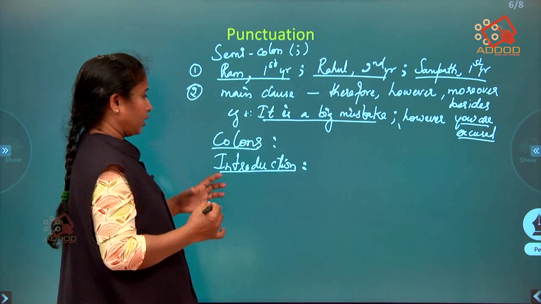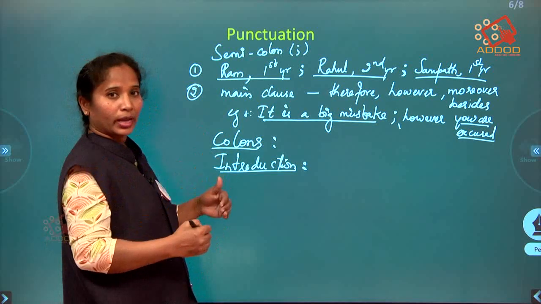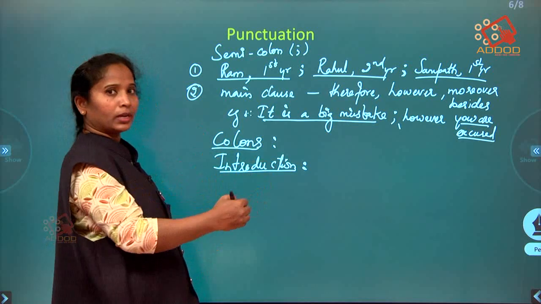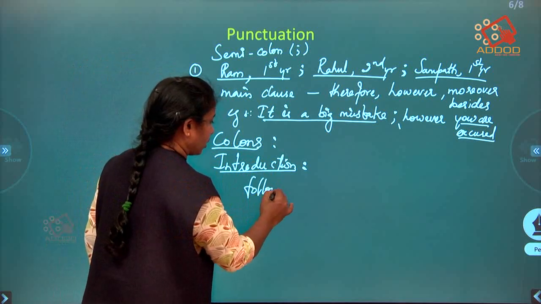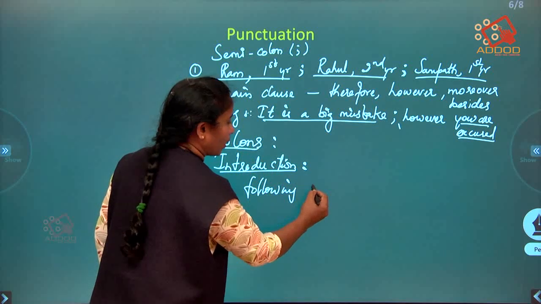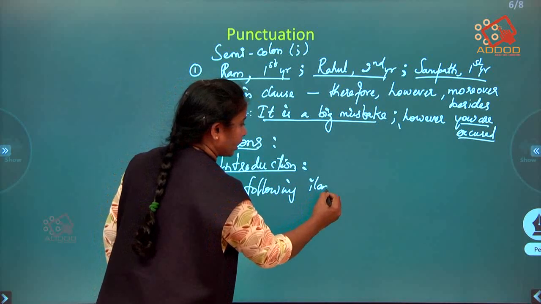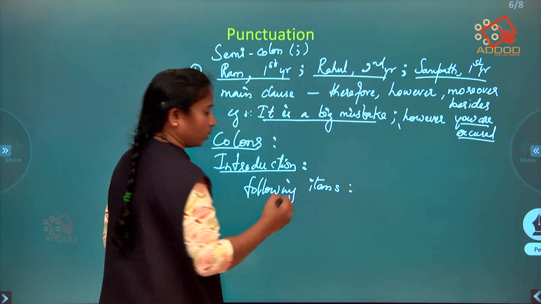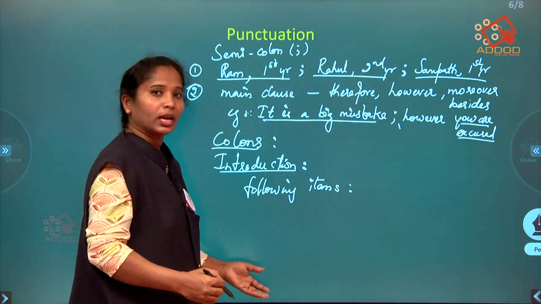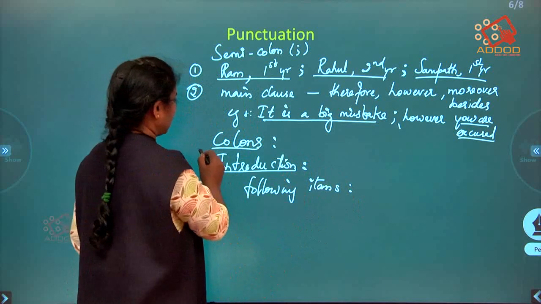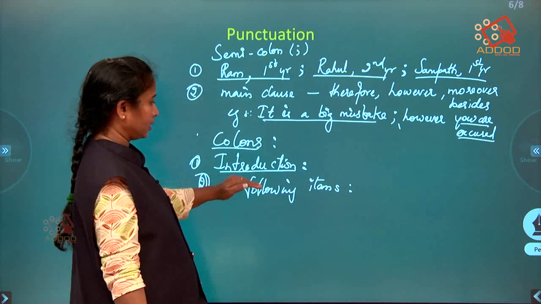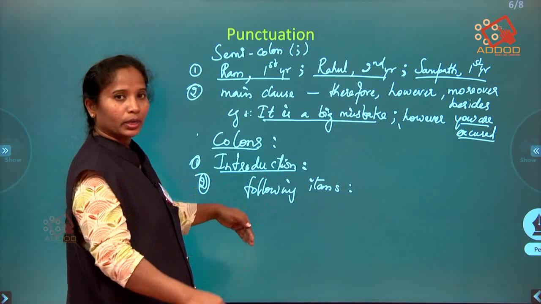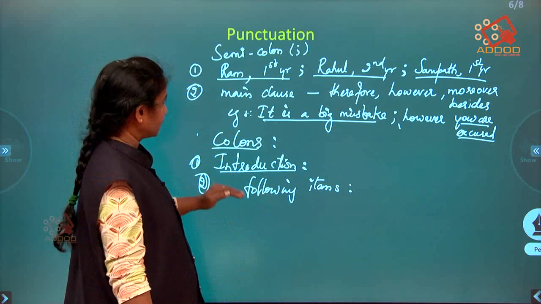Again, when we say these are the following items required, whenever you say following items or requirements, we use a colon and then list out all the items. So in these two things we use colons: one is side headings, and one is to say the following items we require.